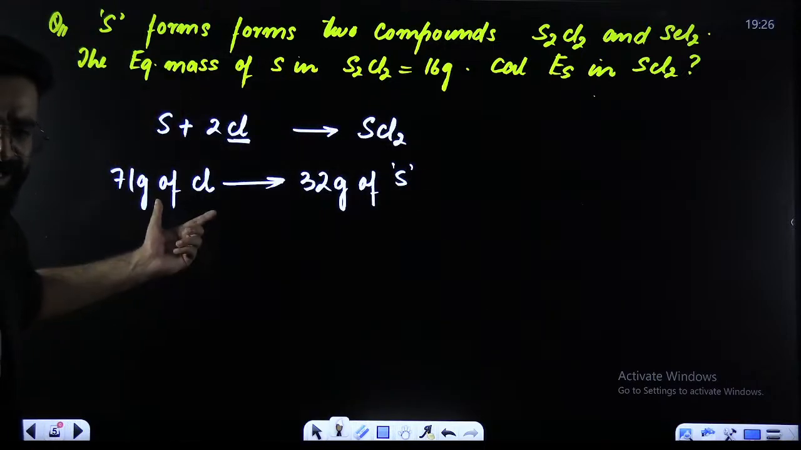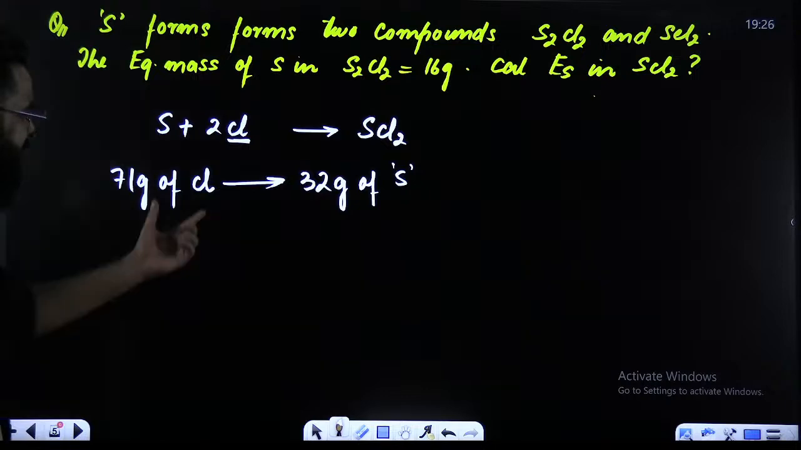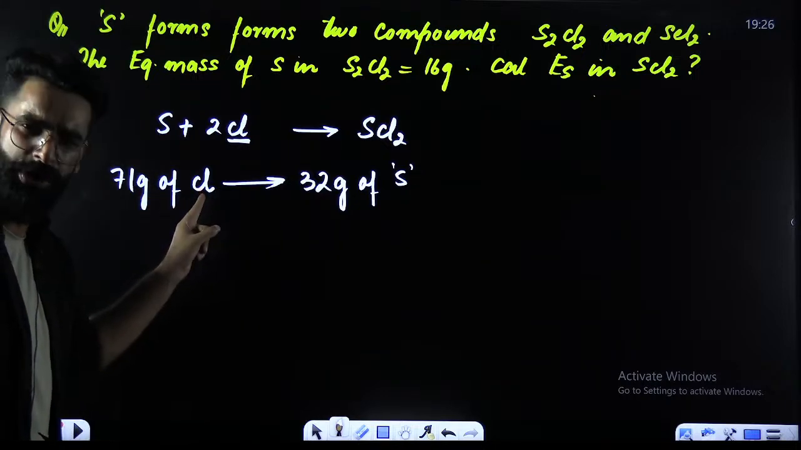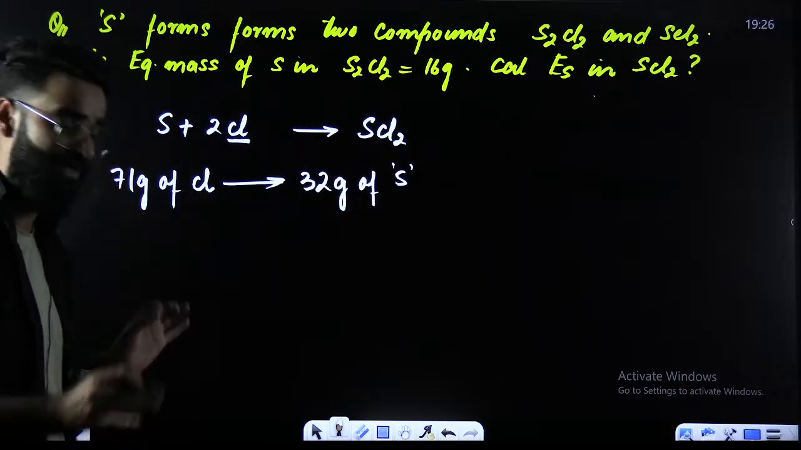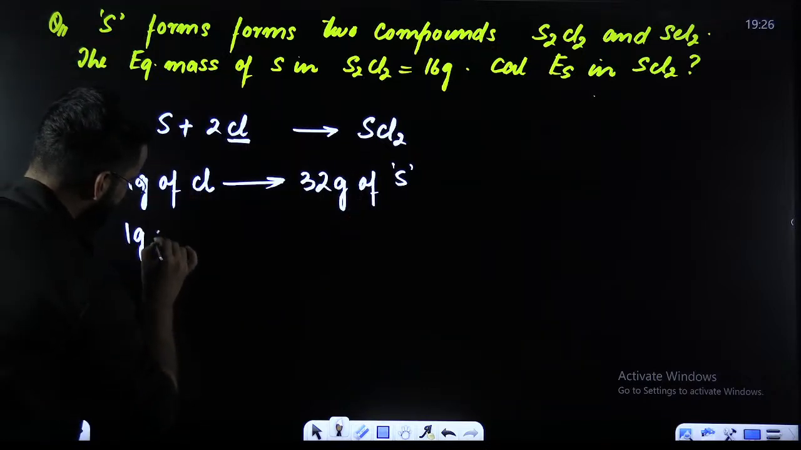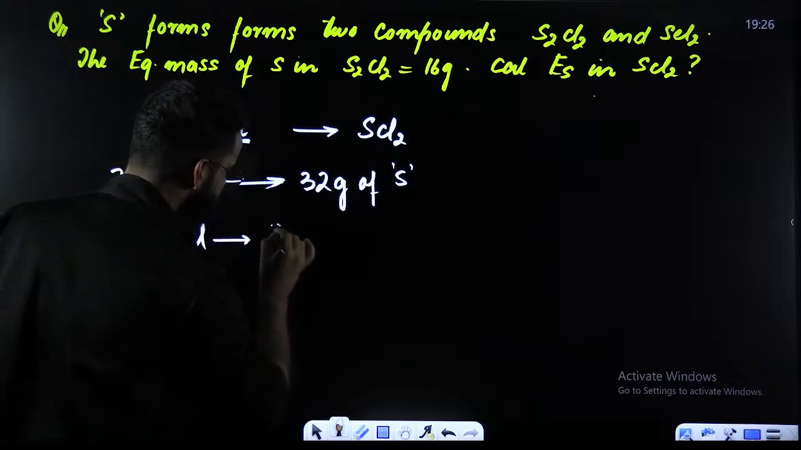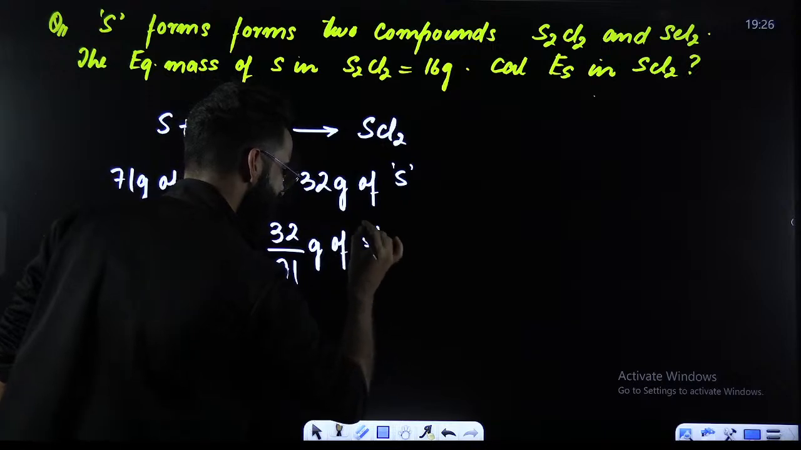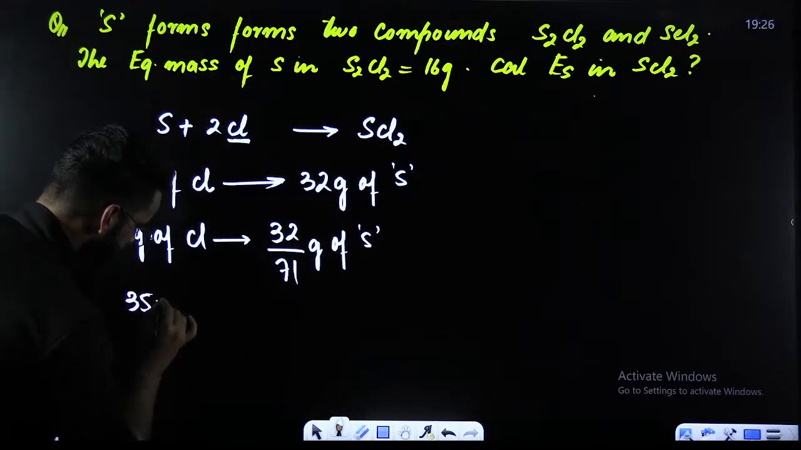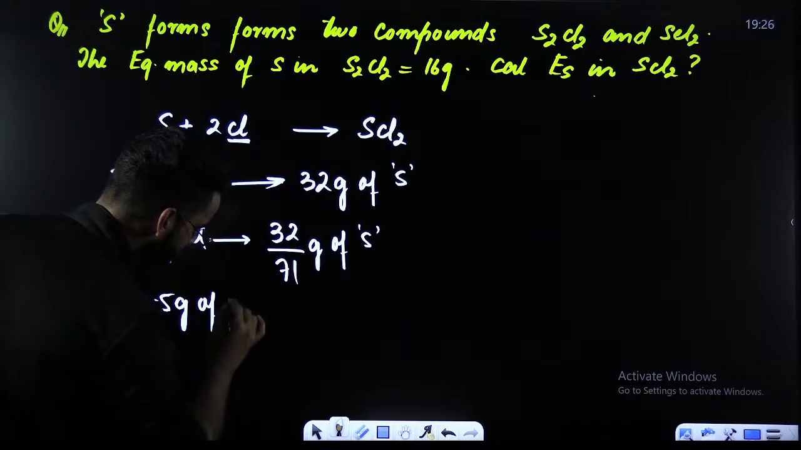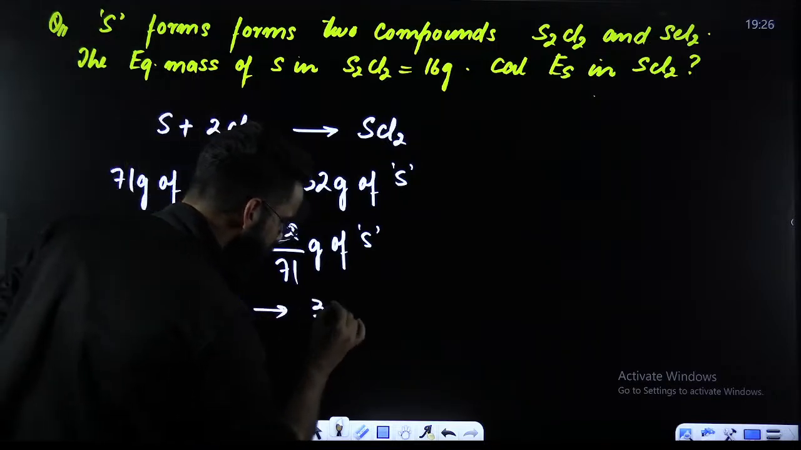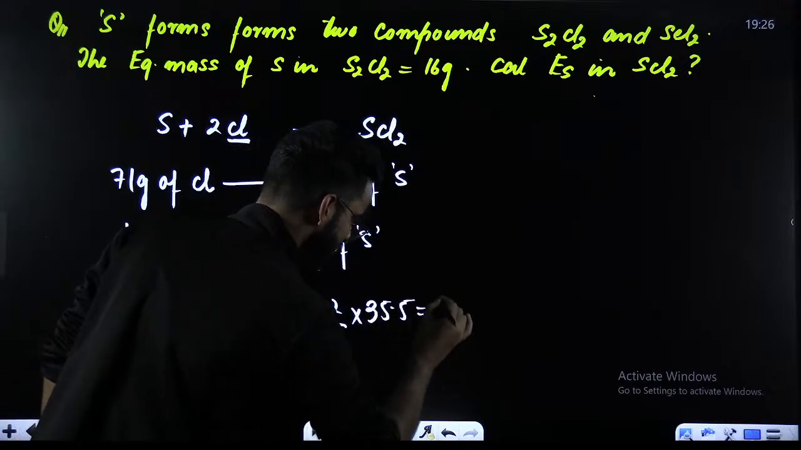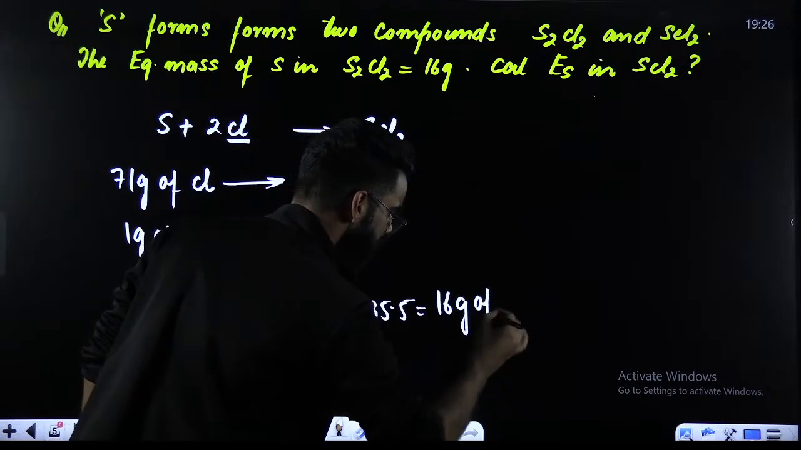Now, how exactly are you going to read this statement? It's pretty simple. 71 grams of chlorine combines with 32 grams of sulfur. Therefore, 1 gram of chlorine combines with 32 divided by 71 grams of sulfur. As per definition, my dear students, 35.5 grams of chlorine would have combined with 32 divided by 71 multiplied by 35.5. The value comes out to be 16 grams of sulfur.